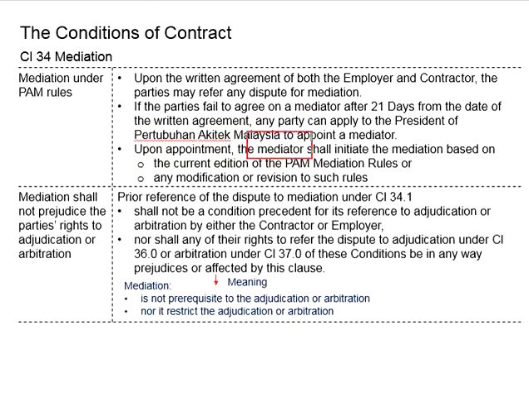And the mediator shall initiate the mediation process based on the PAM mediation rules. And when you have mediation, it doesn't mean that you cannot go to adjudication or arbitration, as mediation is independent from the two. Also, mediation is not a prerequisite before the commencement of adjudication or arbitration.